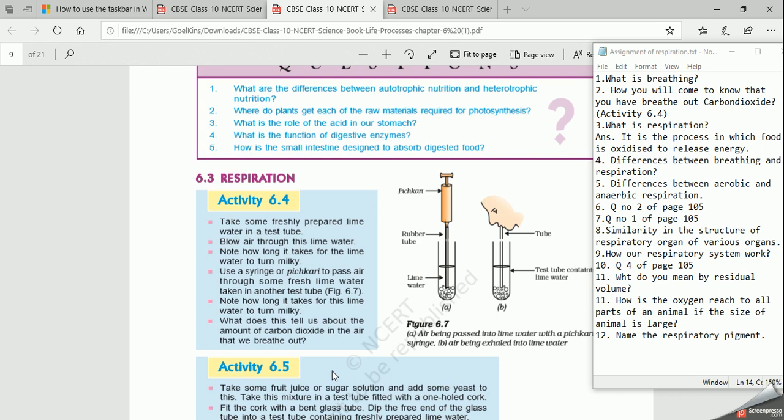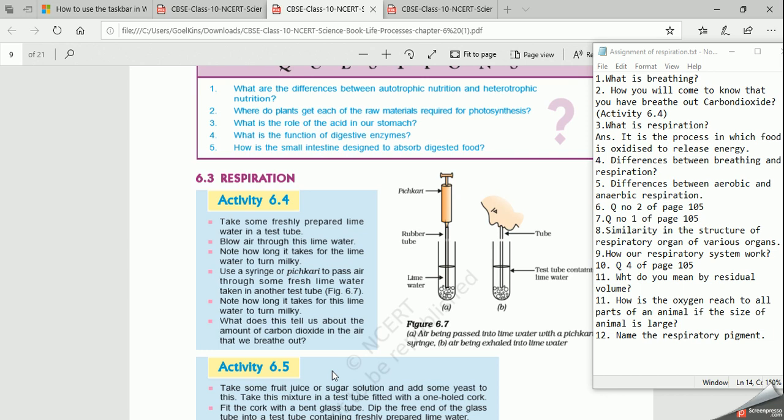Now my fourth question is the difference between breathing and respiration, which I am discussing now. Breathing, as I told you, is a physical process. Why is it a physical process? Because no chemical reaction takes place. It is just giving out carbon dioxide and taking in oxygen. Why and how, we are not discussing here. Whereas respiration is a chemical process because breaking down of food molecules takes place, so it involves a chemical reaction.